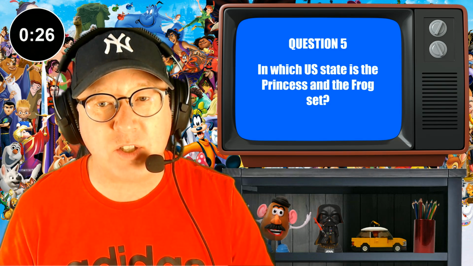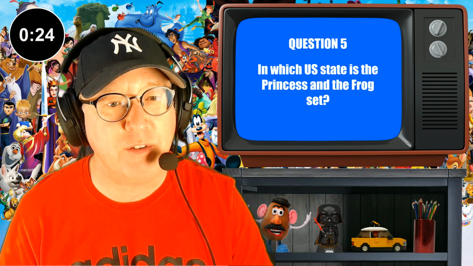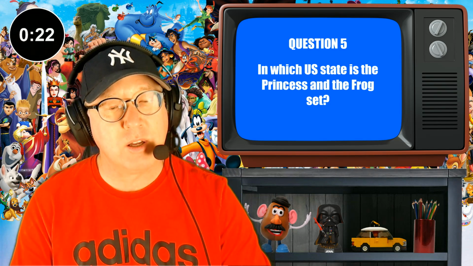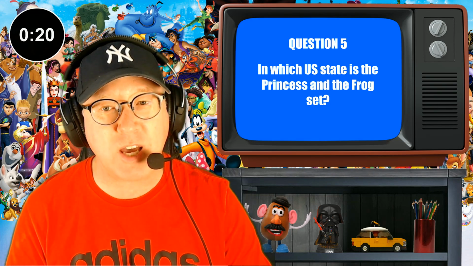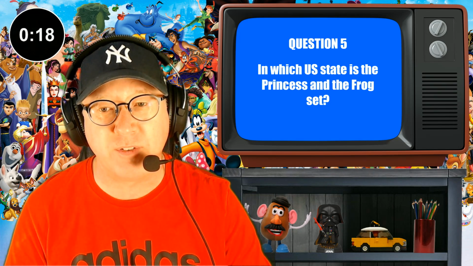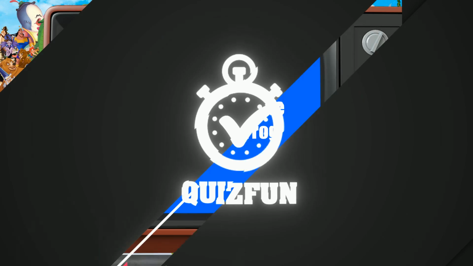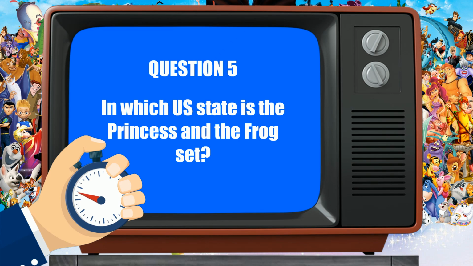Let's go on to question number 5. In which US state is The Princess and the Frog set? Can you answer that? Let's get into that. Question number 5 that is, in which US state is The Princess and the Frog set? Okay, that's question number 5.